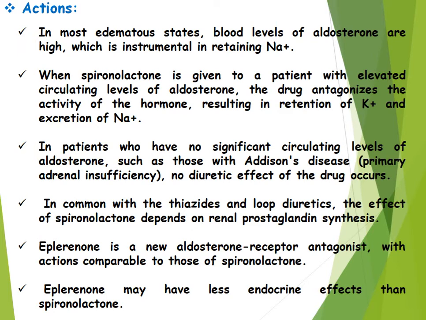Again, in patients who have no significant circulating level of aldosterone, such as those with Addison's disease, no diuretic effect of the drug occurs. Next, in common with the thiazide and loop diuretics, the effect of spironolactone depends on renal prostaglandin synthesis.